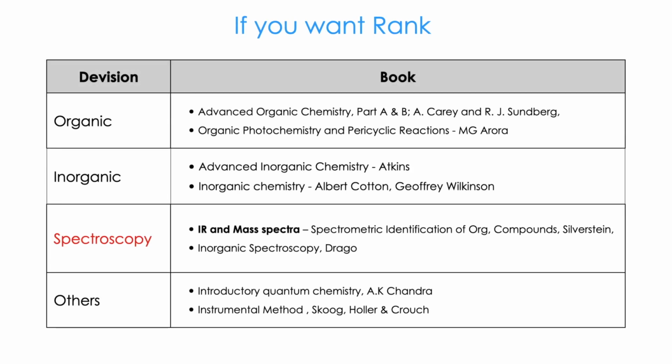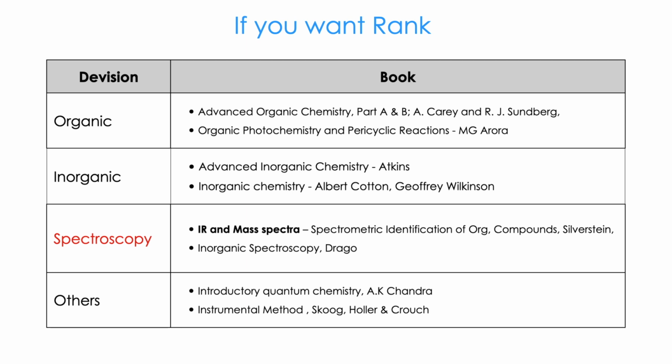If you want a higher rank, or if you want to study a little bit higher than anybody, you should read these books too. For organic chemistry, Carey and Sundberg is very good. You could see the NET exam contains a few problems from these books. Then another important book is about pericyclic reactions. It is by Aurora. For inorganic chemistry, the Atkins book is very good, but it is in reference standard.